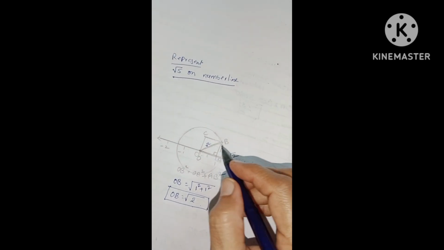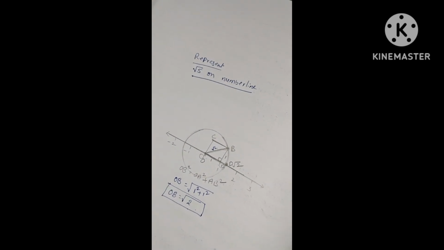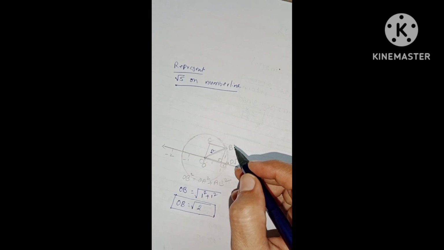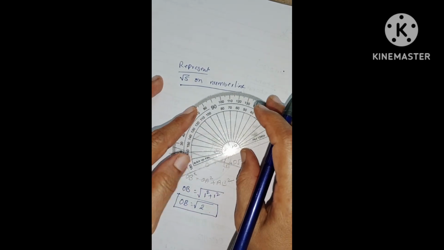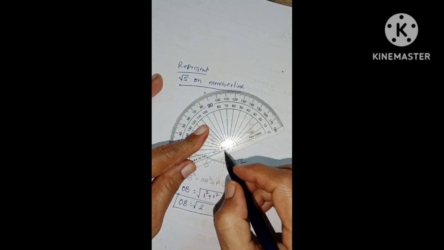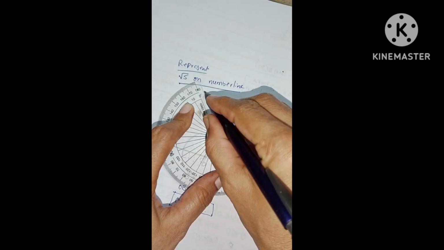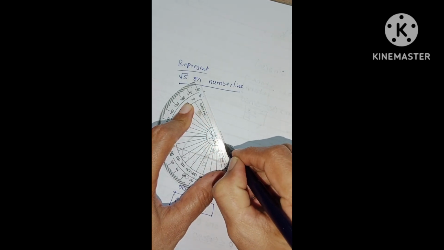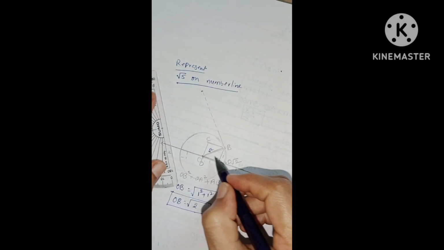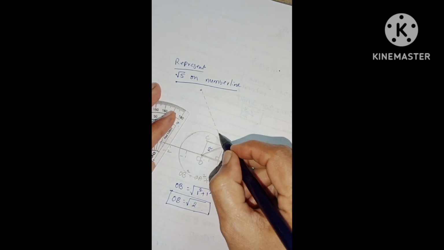Now I'm going to show you how to label root 2 on the number line. Taking OB as one side of a right angle triangle, draw a perpendicular to OB. To draw the perpendicular, use the protractor to make 90 degrees at B. The perpendicular must be only 1 unit, meaning each side of the square is 1 unit.